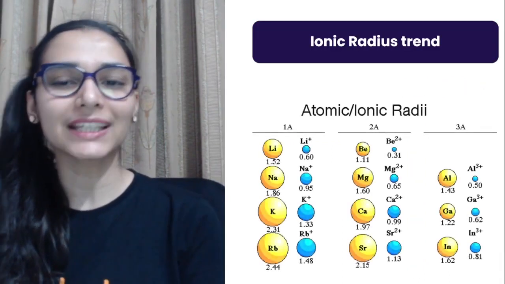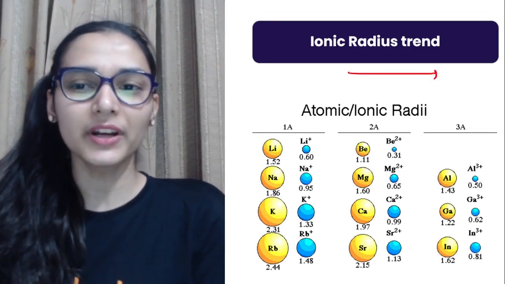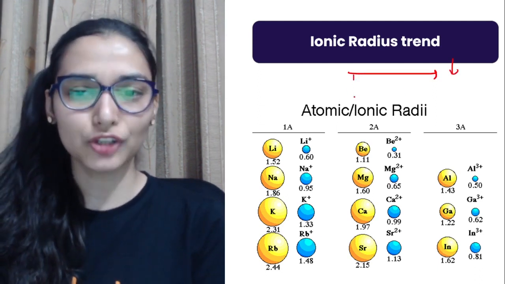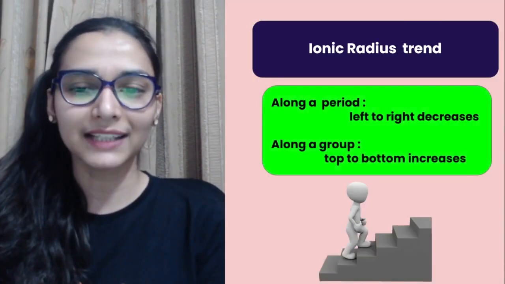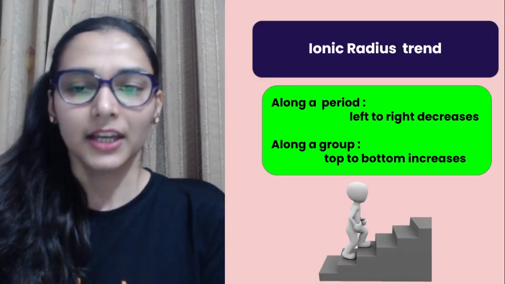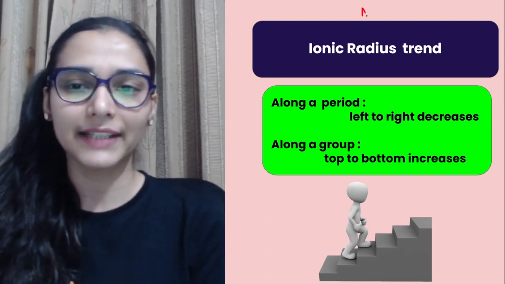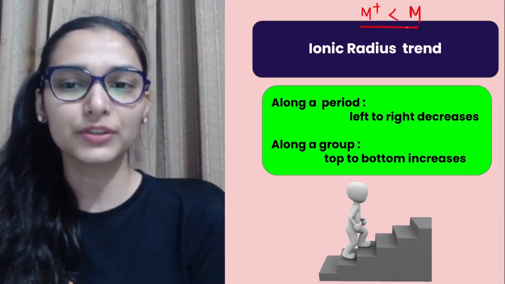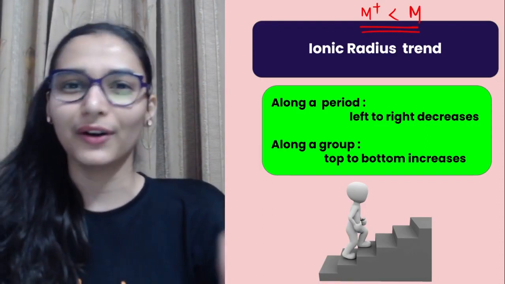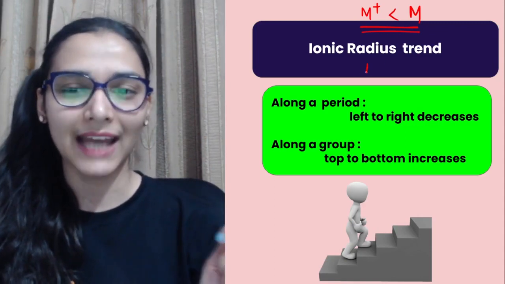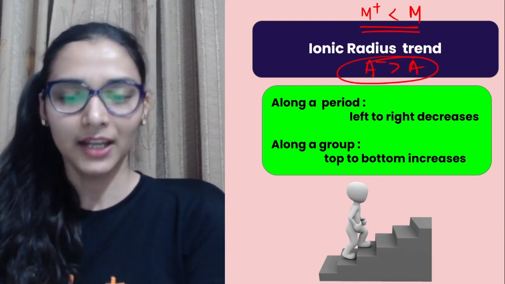And the trend of ionic radii is quite the same. Ionic radii also left to right जाने पर it is gonna decrease. Top to bottom ionic radii is gonna increase. The trend remains the same. ठीक है, the factors are also exactly the same. Remember one point, cation will always have size smaller than its parent atom. Let's say we have a cation, उसका size parent atom से हमेशा छोटा होगा. What is the reason? Effective nuclear charge. ठीक है, and if I talk about an anion, it would always be bigger than its respective neutral atom. You can remember this point.